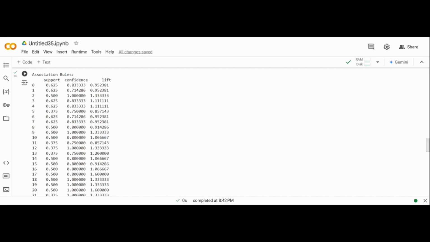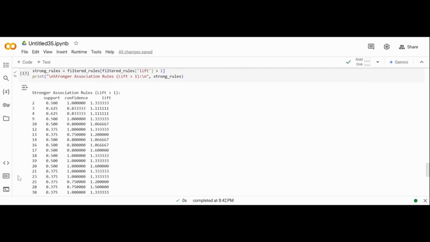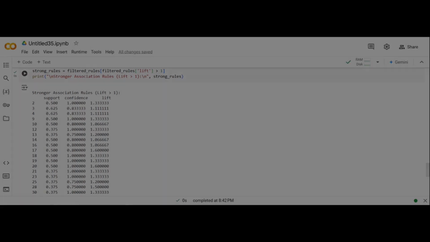Here, 0, 1, 2, 3, 4, all of these are the rules. Finally, we can develop an even stronger rule by using a lift greater than 1 because we already know that a lift greater than 1 means that these item sets appear more frequently together. So here you can see we have filtered out the rules. We can't see 0, 1, 5, 7. This means that all of these are the ones which occur the most frequently together. And these can be placed together in a market or a supermarket or store or something like that.